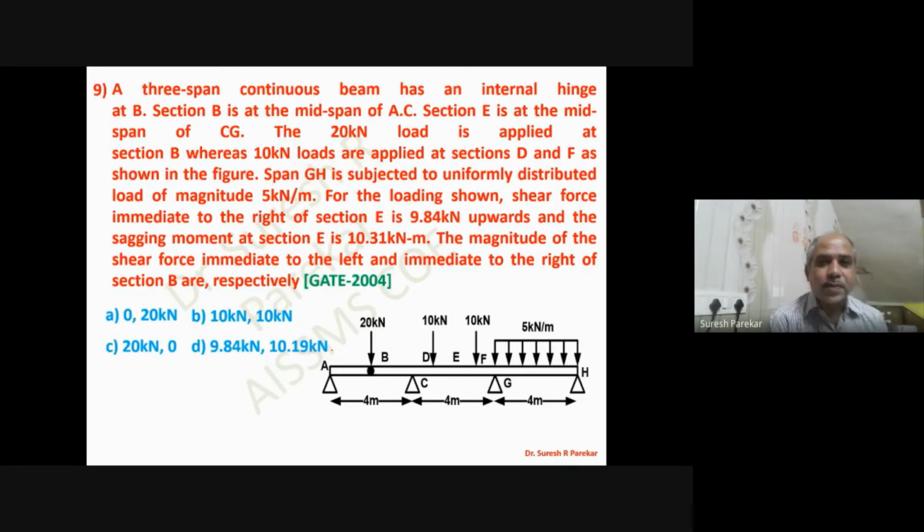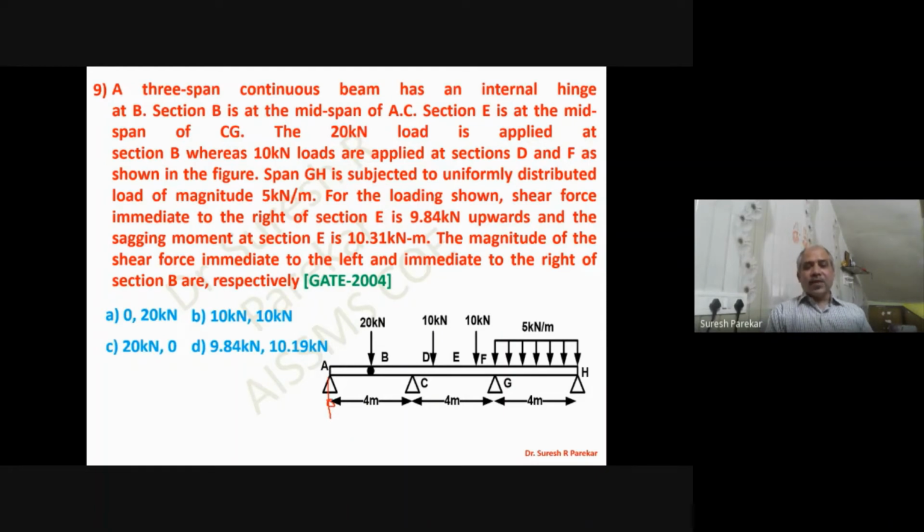Then we have a 3-span continuous beam which has an internal hinge at B, section B, just at the mid span of AC, and all the data is given. Now we are interested in the magnitude of shear force immediate to the left and immediate to the right of section B. Now you can see if I take moment about the internal hinge from the left side, then this reaction will be 0.